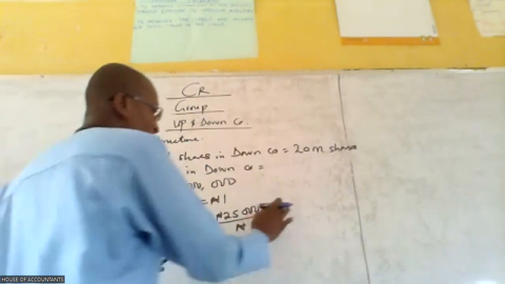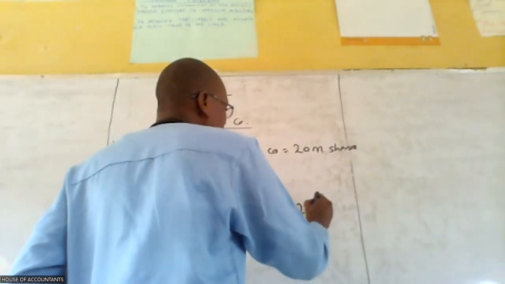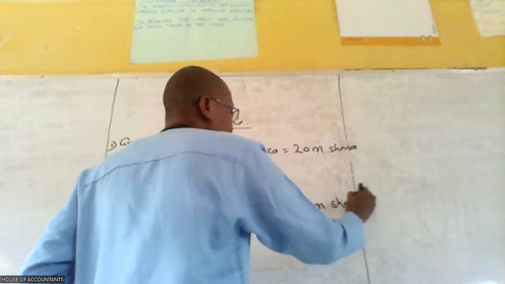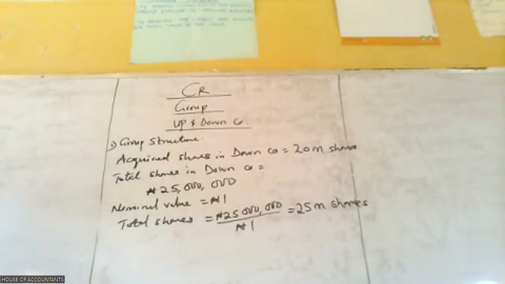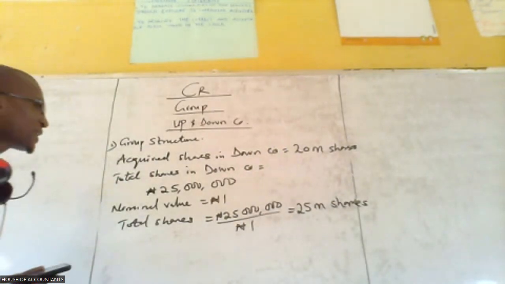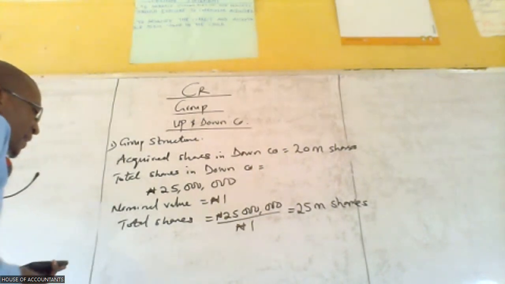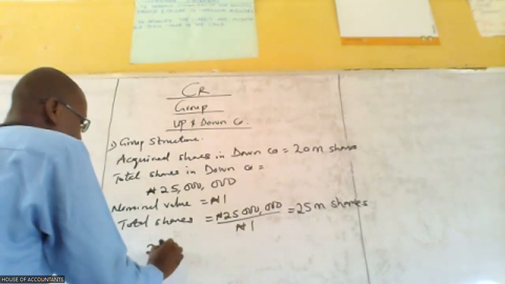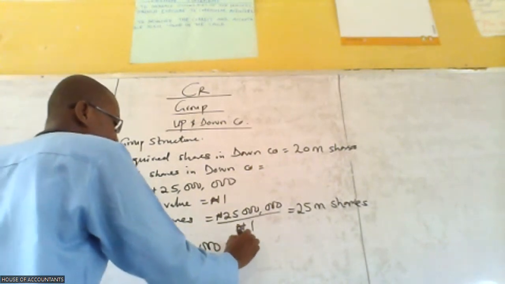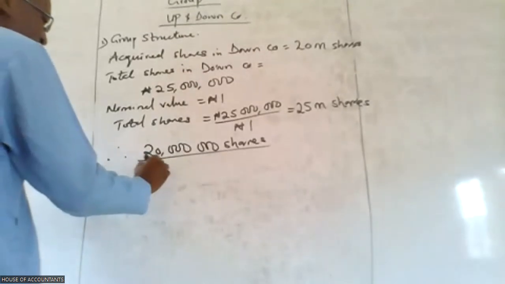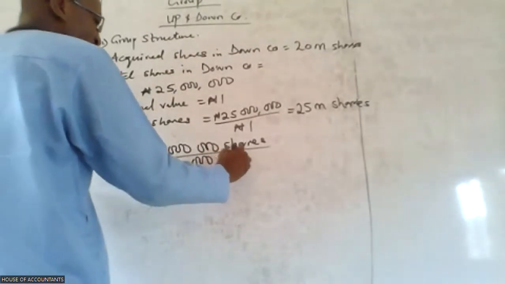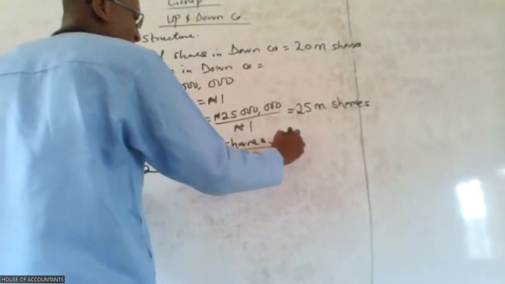Are we getting the gist? So what we are going to be having now is 25 million shares. Are we getting the gist? Now, to calculate our group structure, it will be 20 million shares over 25 million shares multiplied by 100%.